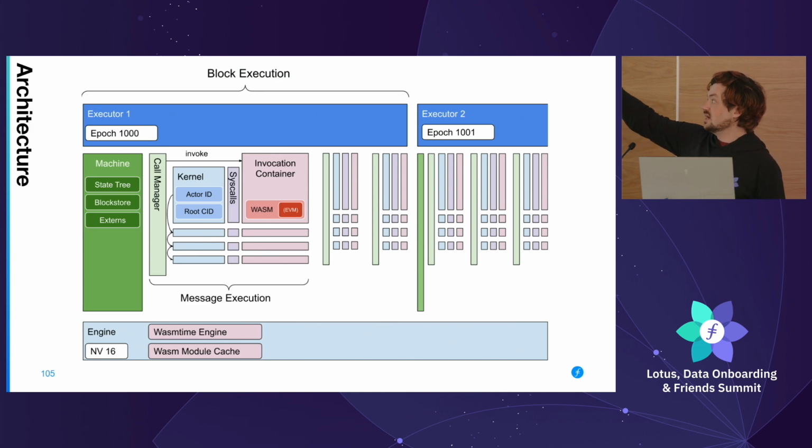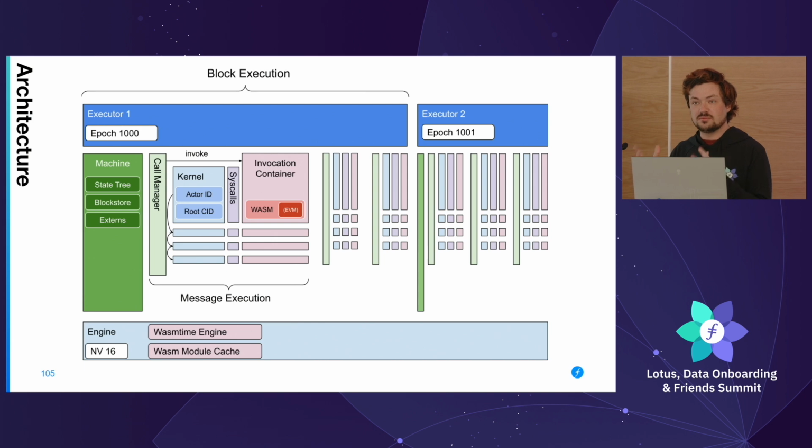Basically what happens is a message comes in, and you create a new call manager, which manages a single call into the system. It's the call stack really. That then creates an invocation container to run your actor, your WebAssembly program. That then runs inside there. If we have the EVM, then we put the EVM inside the WASM, the little WASM section there.